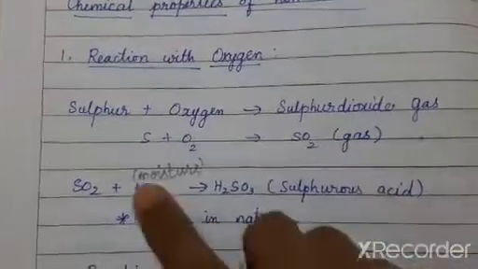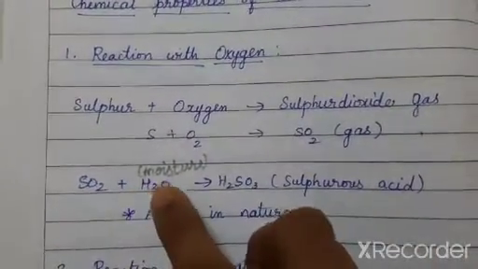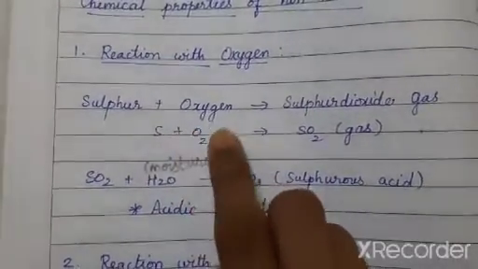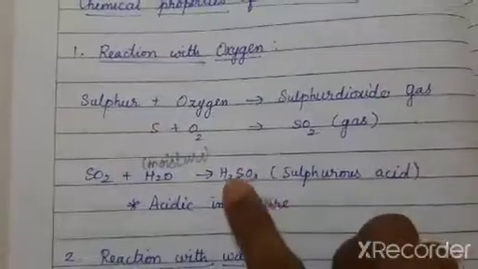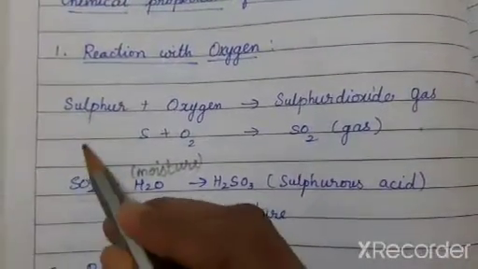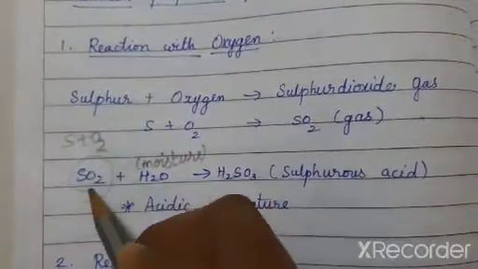You can write it as S plus O2 gives SO2, and SO2 plus H2O gives H2SO3. I have directly taken SO2 here, but how is SO2 formed? S plus O2 gives SO2.